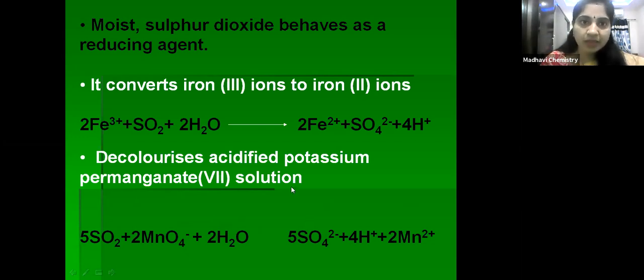Okay, so again I'm repeating, children, sulfur dioxide is a reducing agent. It reduces Fe3+ ions to Fe2+ ions and permanganate ions to Mn2+ ions, right children? So like that, sulfur dioxide acts as a reducing agent.